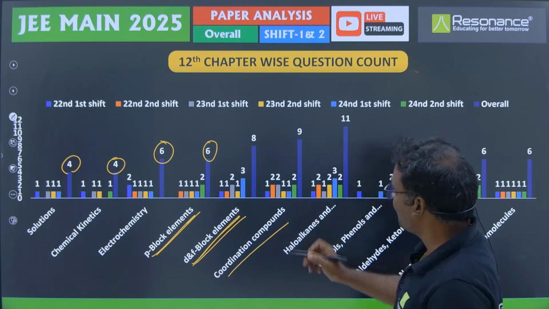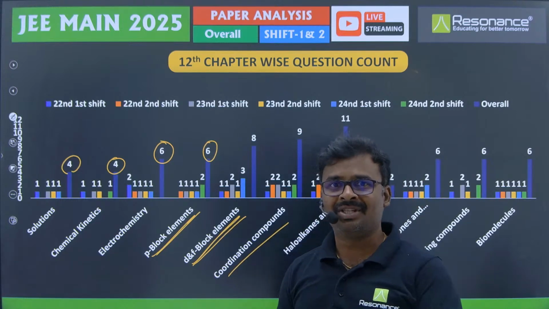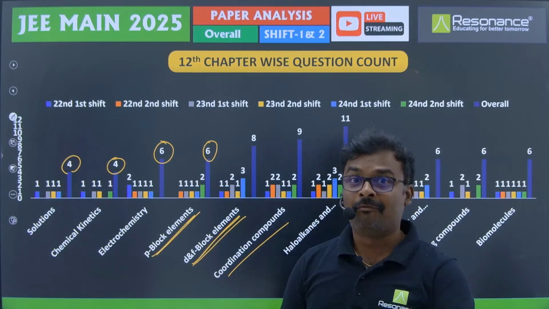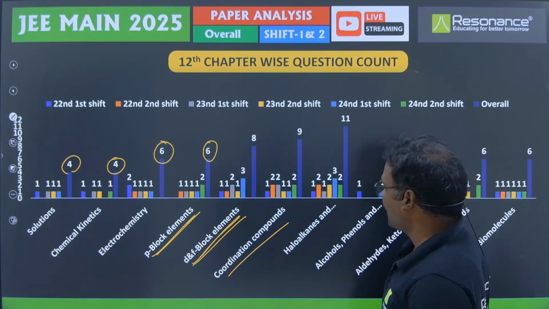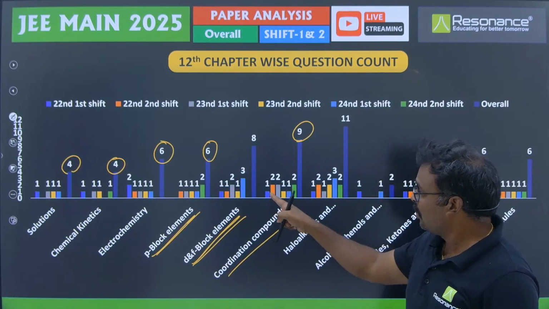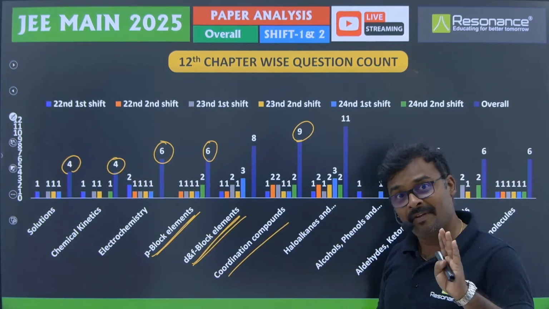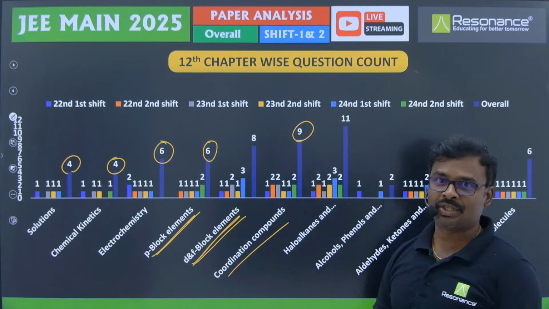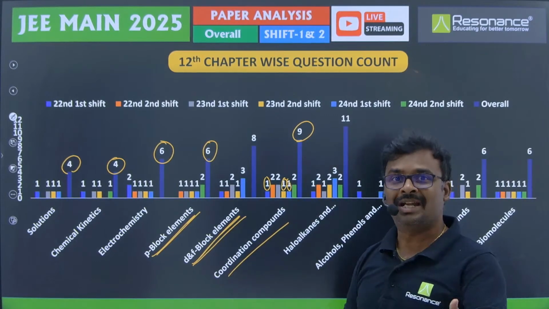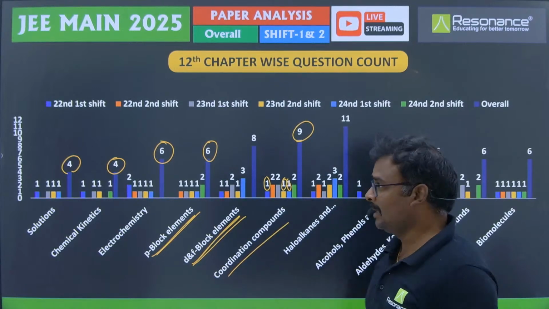Then coming to coordination compounds, this time we felt that the weightage given to coordination compounds is not that justified till the shifts completed, right? 4 more shifts are there. We have to see how many questions will come, but till now there was no single shift where a coordination compounds question was missed. Every shift the question came, and 2 questions came. We were expecting that here also 2 questions will come from coordination compounds, because that is that much important, as inorganic chemistry blocks were eliminated.